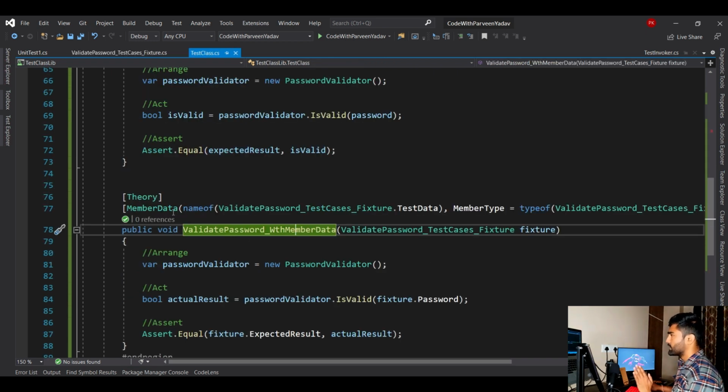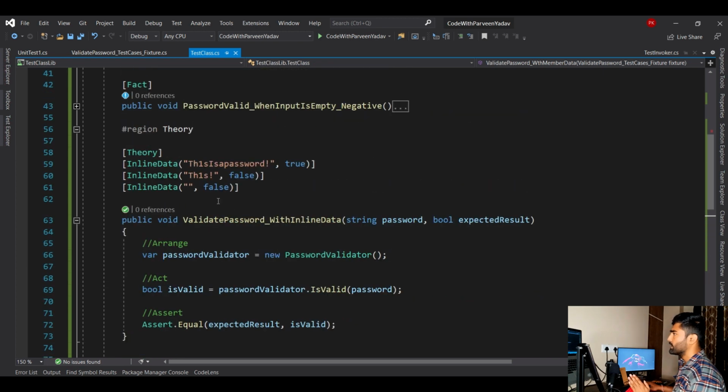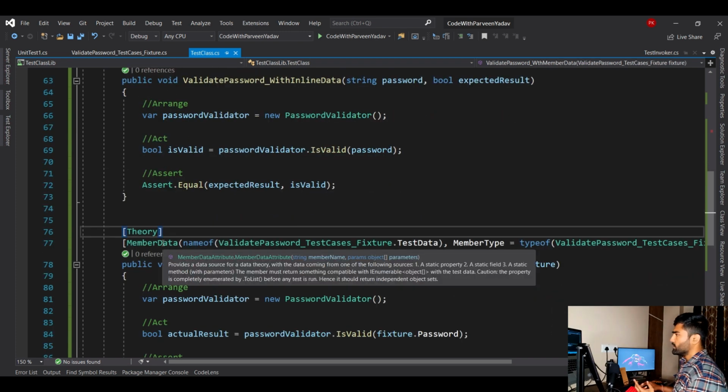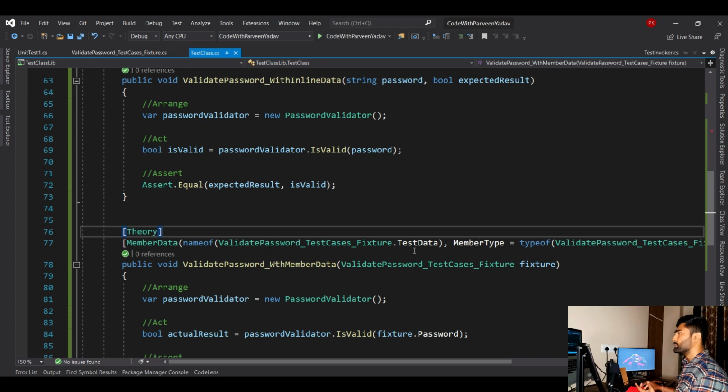Okay, so let's understand member data. In the inline, we had only one input parameter and one expected result. Over here in the member data, if you mouse over here, you will see there are two input parameters it needed. First parameter is the member name. Second would be the parameters, which would be all of your input parameters.